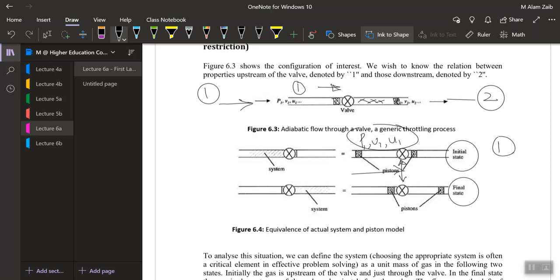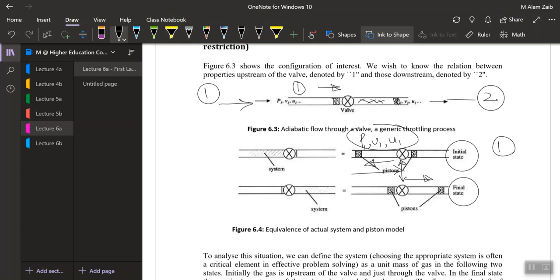Like if I'm inside the class and I'm going outside the class, the door itself is common between inside and outside. If I'm inside the door, I'm inside the class, and if I'm outside the door, I'm outside the class. In other words, if I'm on this side of the wall, I'm at state 1, and if I'm on this side of the wall, I'm at state 2.